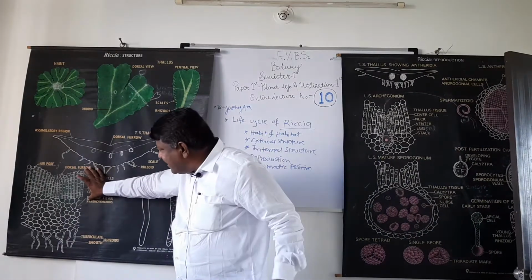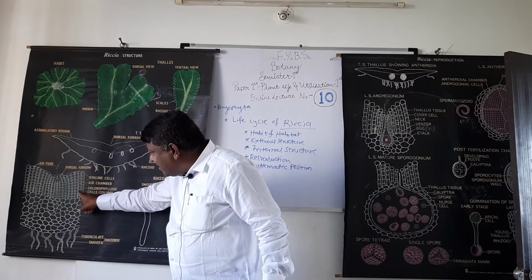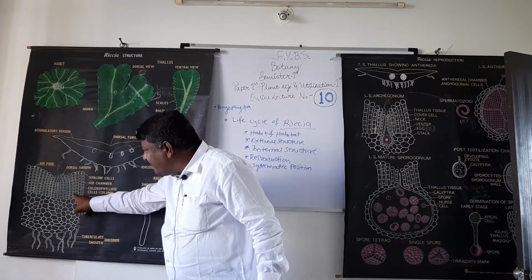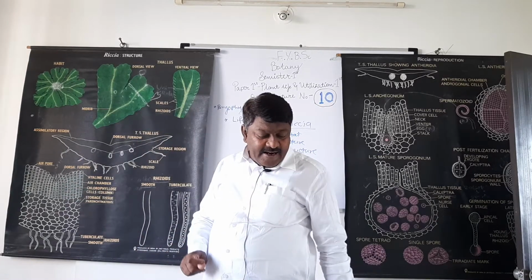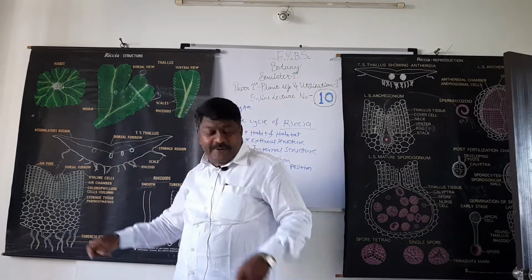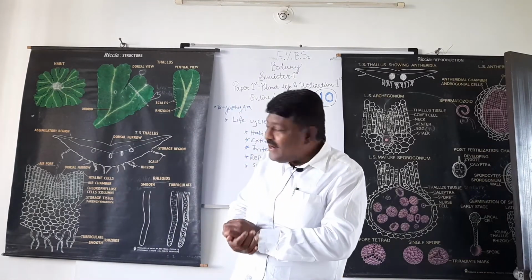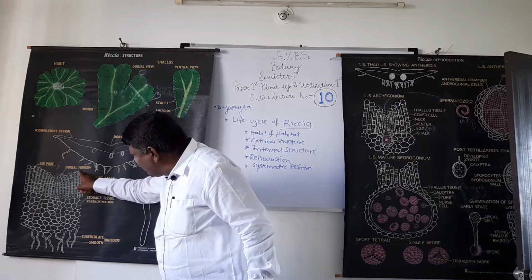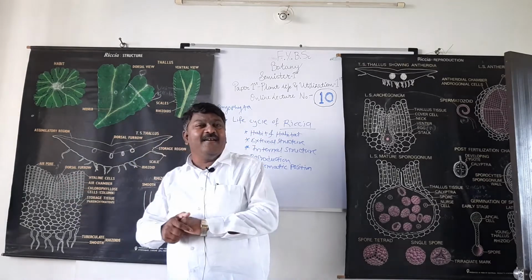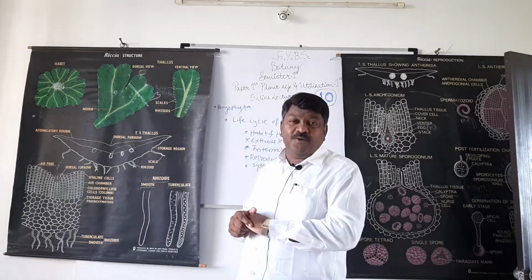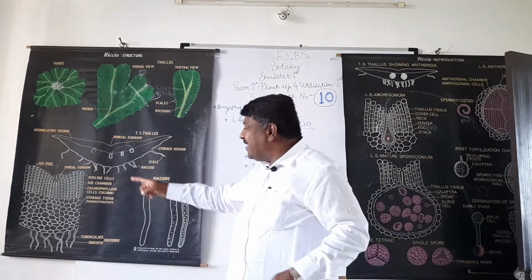In this region there are vertical rows of chlorophyllous or green cells, and these rows are separated by air chambers. In between two rows there are air chambers. In each row there are 6 to 8 cells.